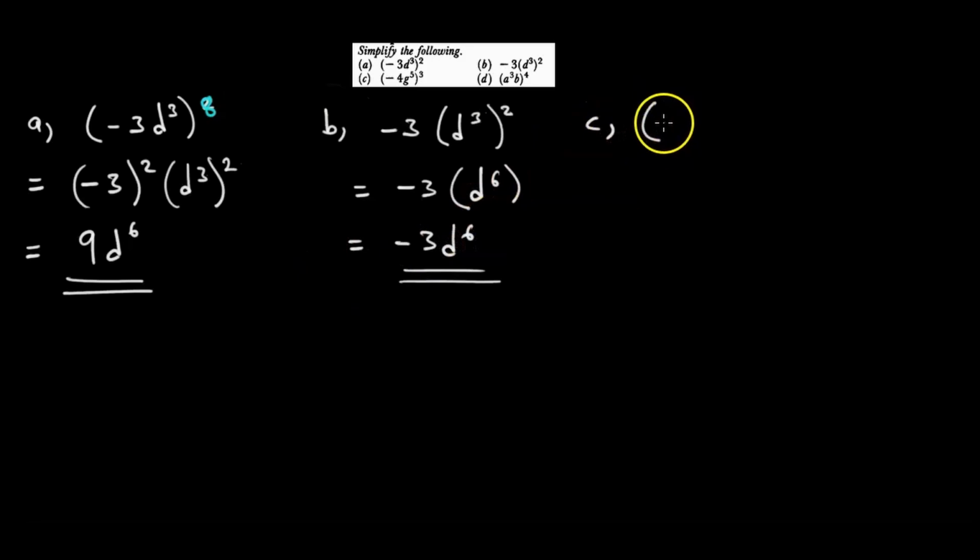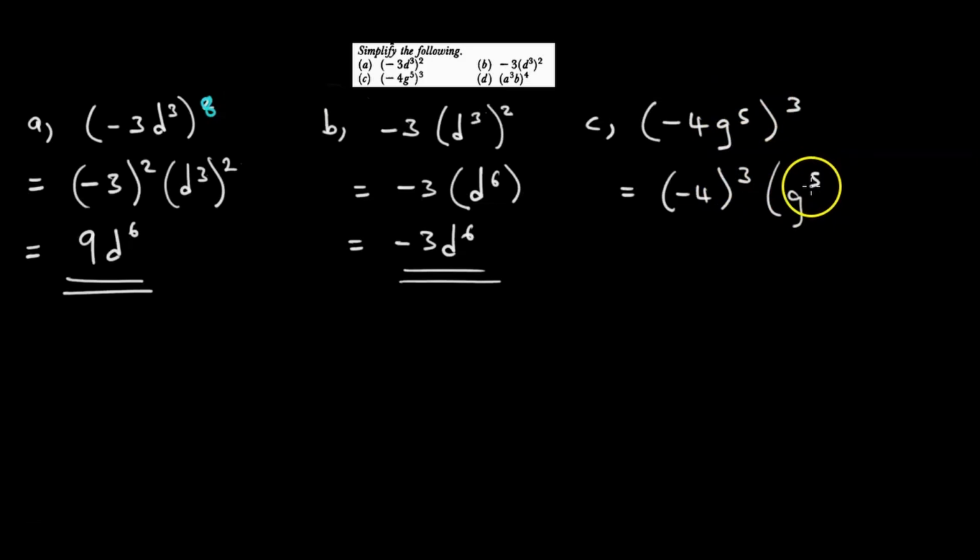C says bracket minus 4g to the power 5 cubed. The power 3 is affecting everything inside the brackets, but it affects them separately. The 3 will first affect the number minus 4, then it will affect this variable g to the 5 cubed.